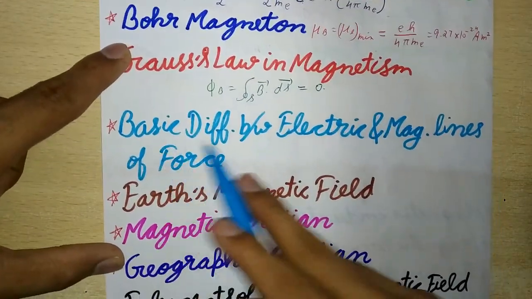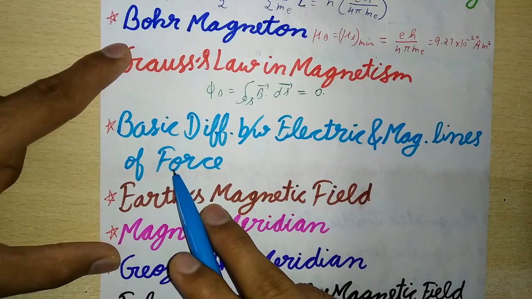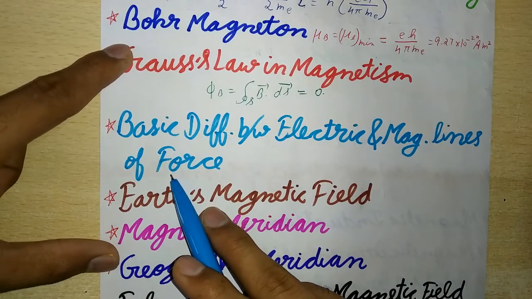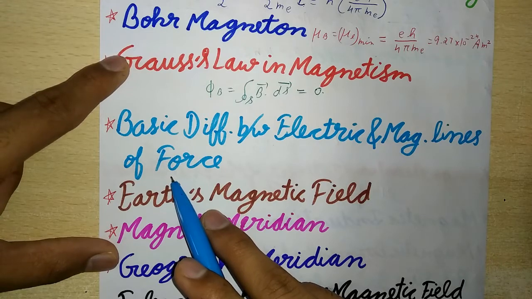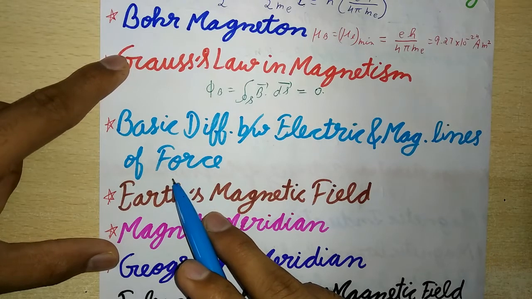Now next is the basic difference between electric and magnetic lines of force. The magnetic lines of force are continuous and form closed loops. They do not start or end at a point. In contrast, the electric lines of force start from a positive charge and end on a negative charge, or they fade out at infinity.